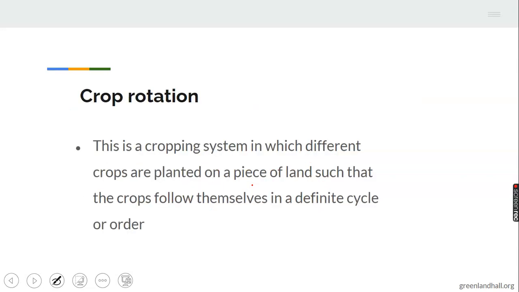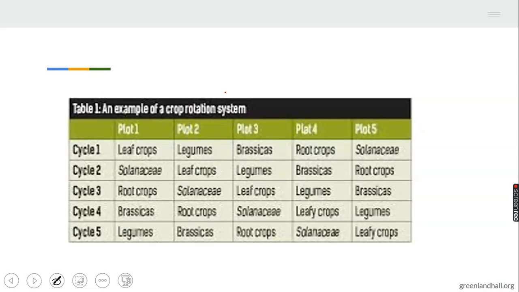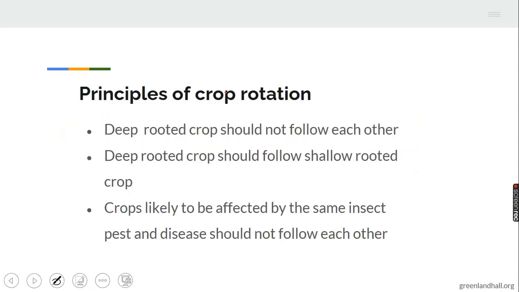The last one is crop rotation. Crop rotation is a cropping system in which different crops are planted on a piece of land such that the crops follow themselves in a definite circle or order. The crops follow themselves in a definite circle or order. That is crop rotation. This is a very good example of a crop rotation table. We have principles of crop rotation.